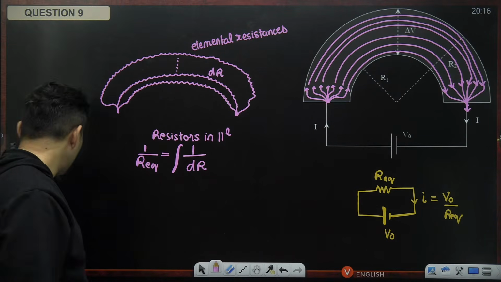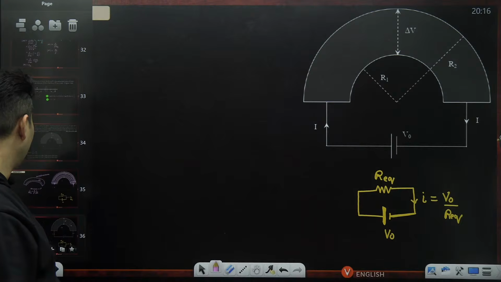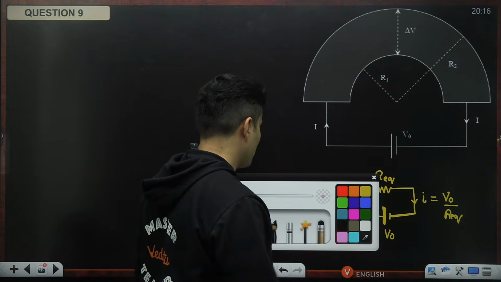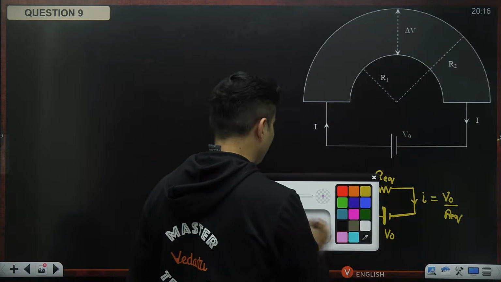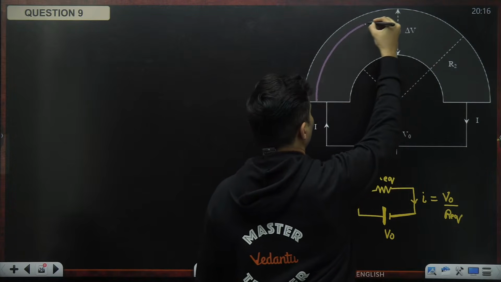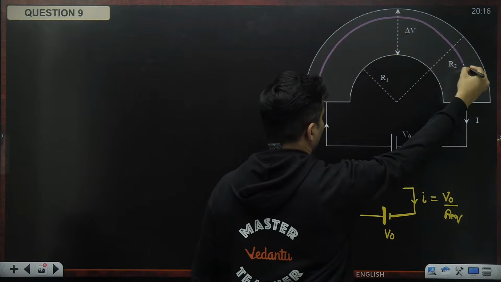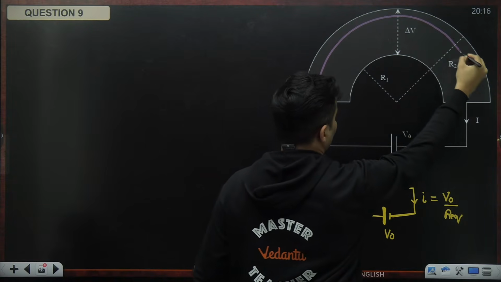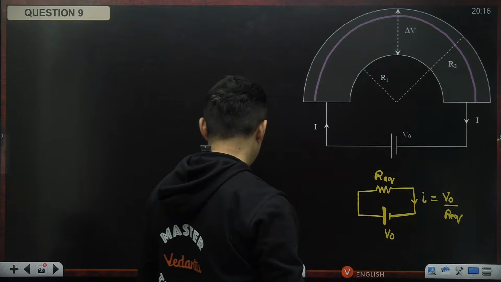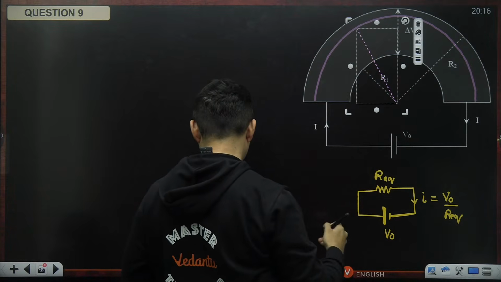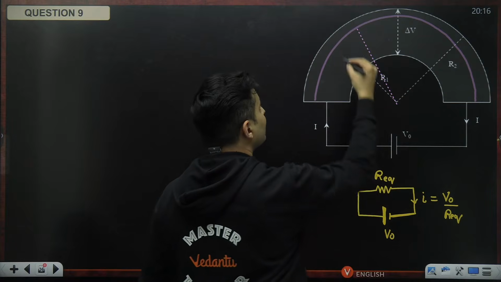So this much logic if it is clear, now I will think of taking a random such resistance somewhere over here maybe. Let's assume the radius of that thing is x.